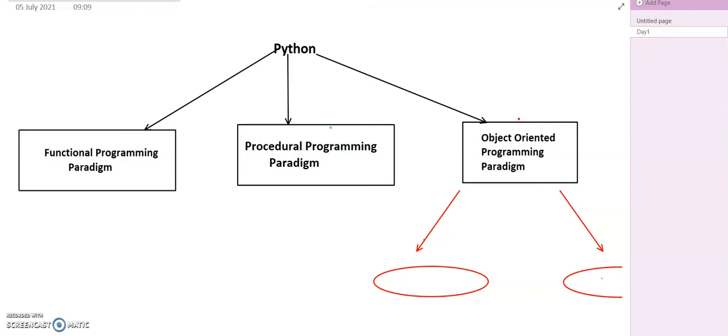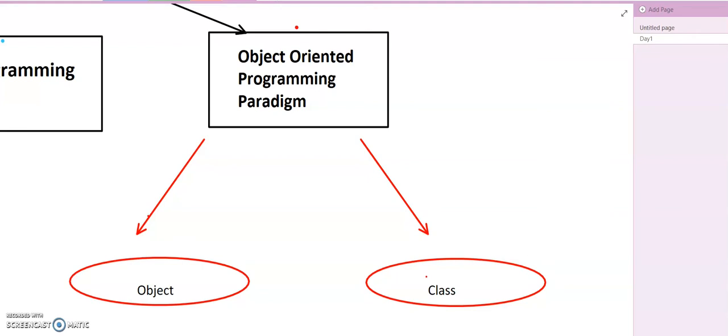A same program can be written in different ways following different approaches. But what is the best way to write a program? What is the best way to write that particular program should be the main aim of any developer, any coder, or any programmer. Object-oriented programming relates a lot to our real life problems. Most of the problems in our real life, you can solve using the object-oriented programming approach.